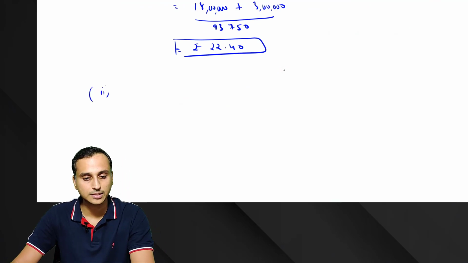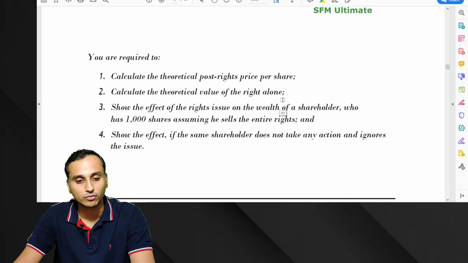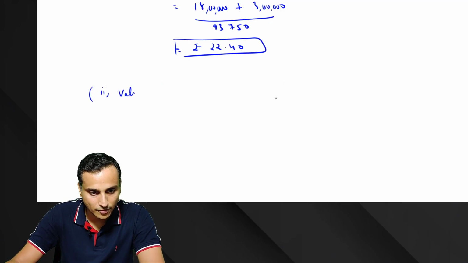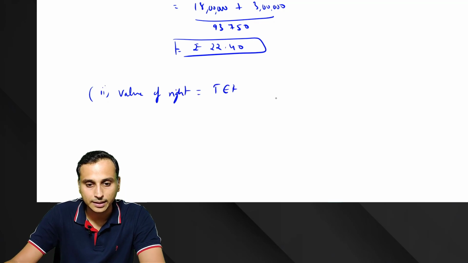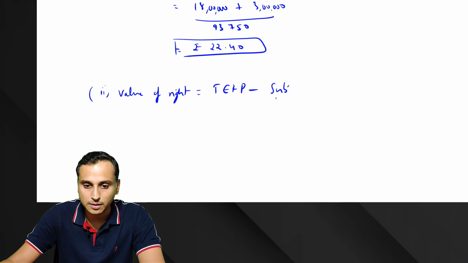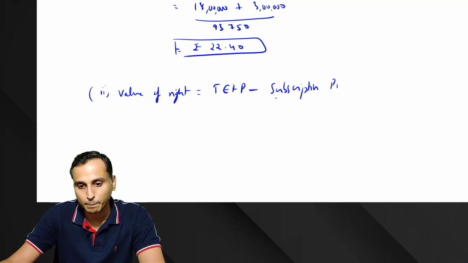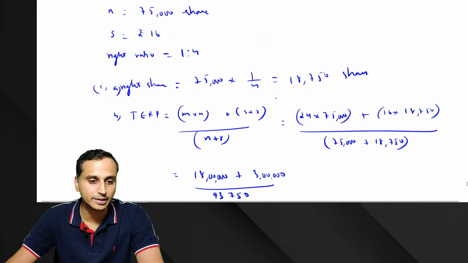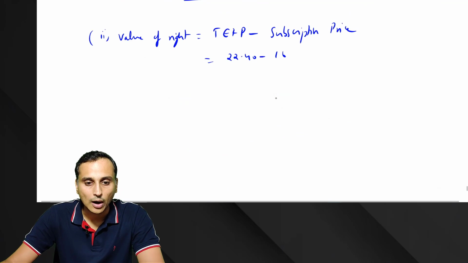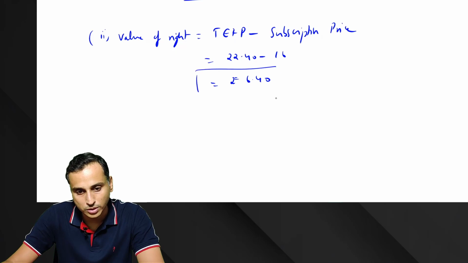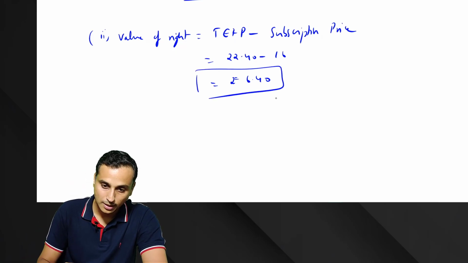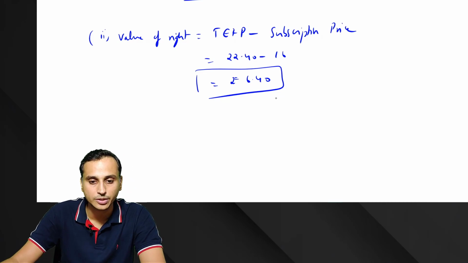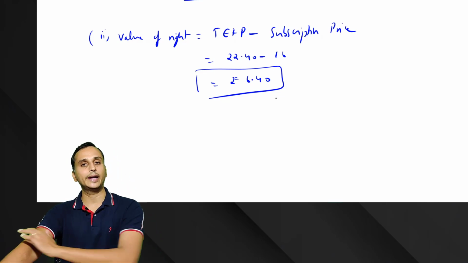Now the second subdivision, what are they asking us to calculate? The theoretical value of the right. So they are asking the value of the right alone. Value of right is equal to theoretical exercise price minus the subscription price. Theoretical exercise price is 22.4, subscription price is rupees 16. So how much is the value? Rupees 6.40. 22.4 minus 16, rupees 6.40 is the value of right.